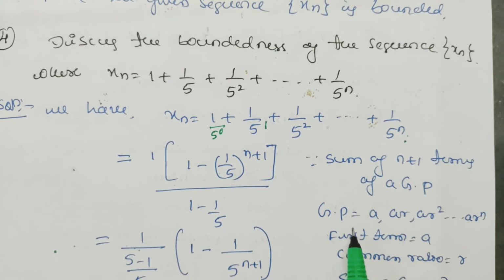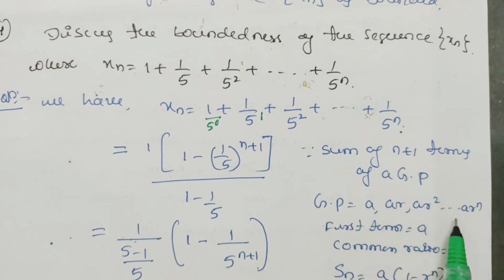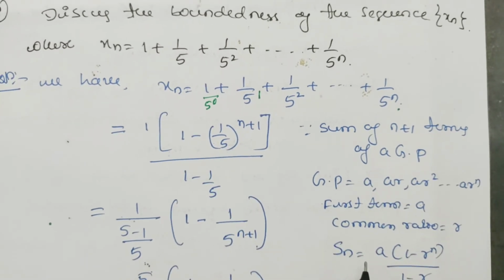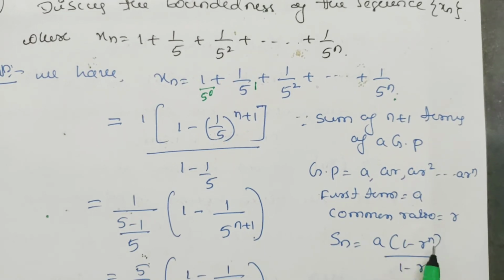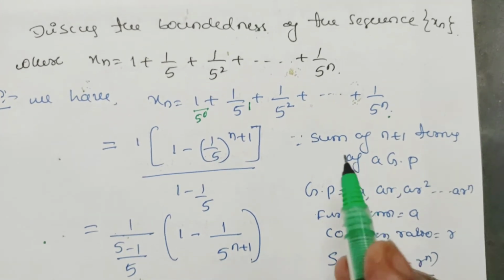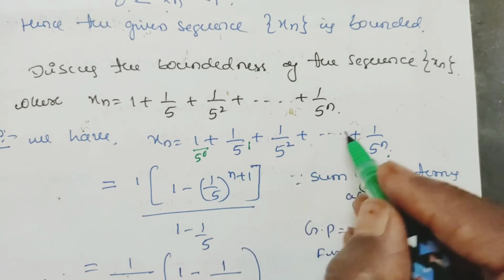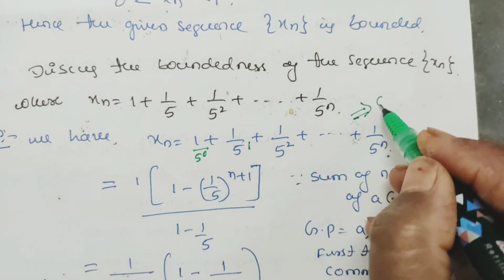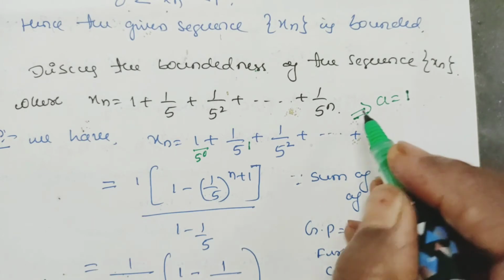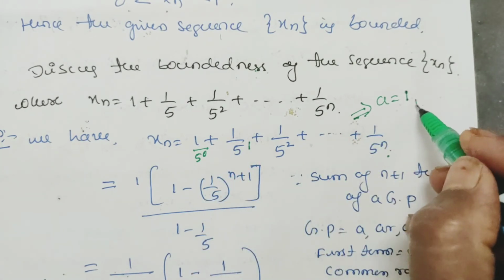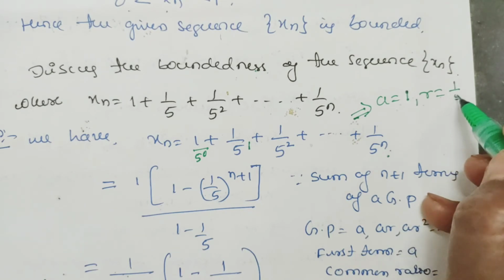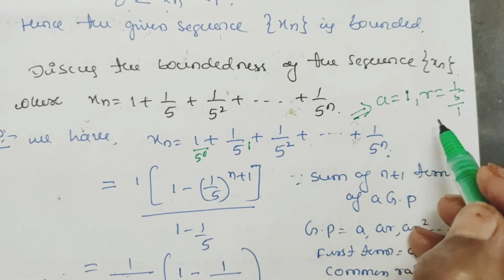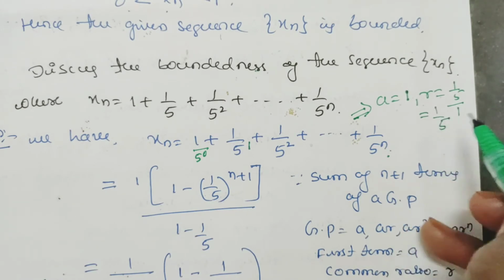We know the geometric progression is A, AR, AR square, where A is the first term and R is the common ratio. And the sum of n terms of a geometric progression is Sn equals A into 1 minus R to the power of n divided by 1 minus R. In this example, A is 1, that is the first term, and the common ratio, we know, is any term divided by its previous term, that is 1 by 5 divided by 1. So the ratio is 1 by 5.